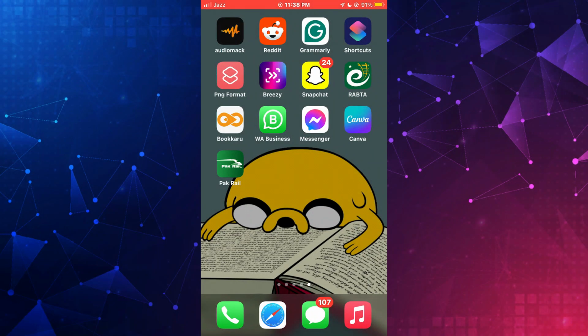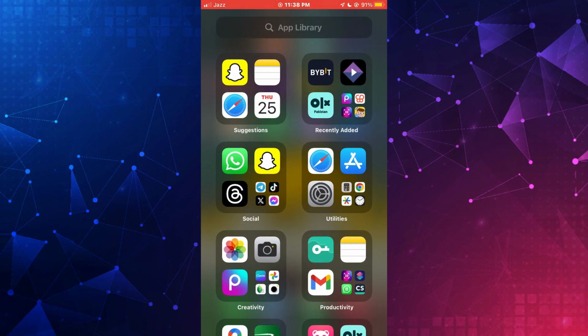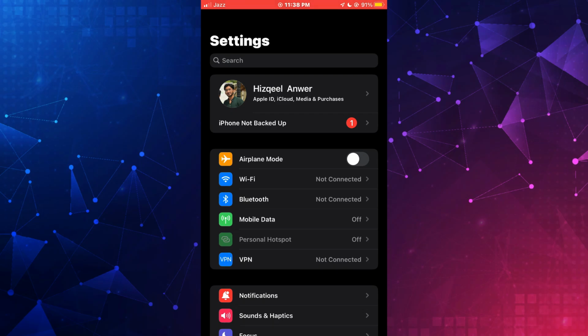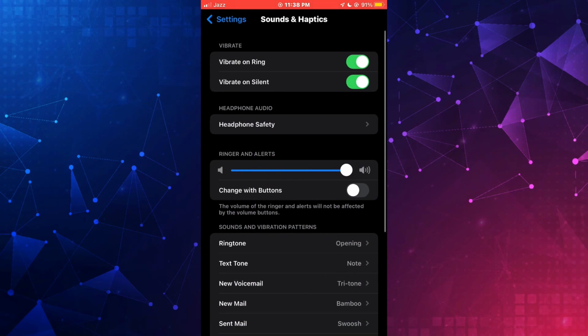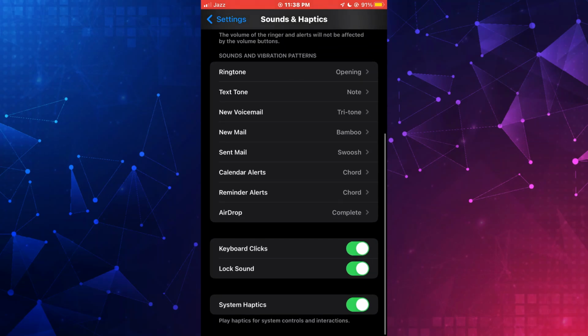First things first, make sure you are on the home page of your device. Once you are here, tap on the settings icon and the settings app will open up. Inside it, scroll down a little bit and tap on sounds and haptics. Then scroll down a little bit again and near the bottom, tap on keyboard clicks.